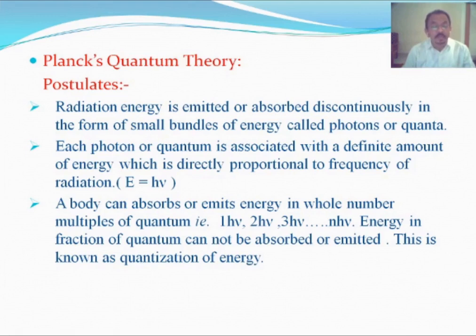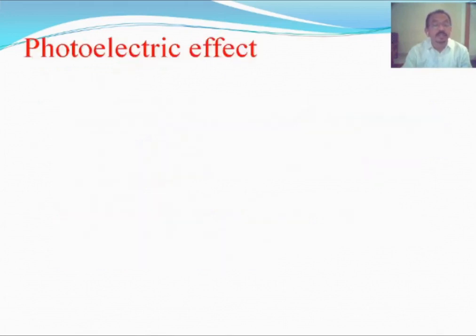This is known as quantization of energy. On the basis of Planck quantum theory, the behavior of black body radiation can be explained successfully. Now we have to see the next point in our syllabus, that is the photoelectric effect.